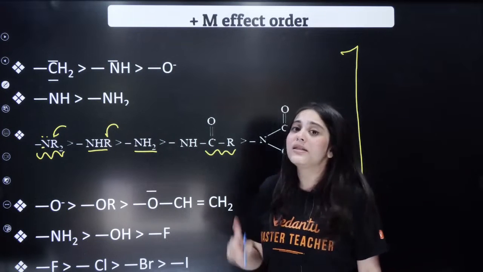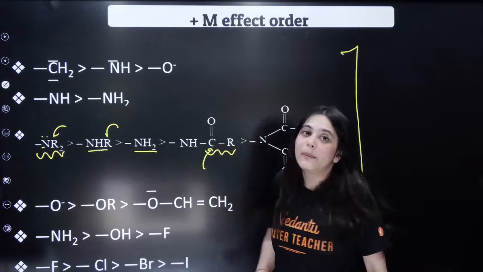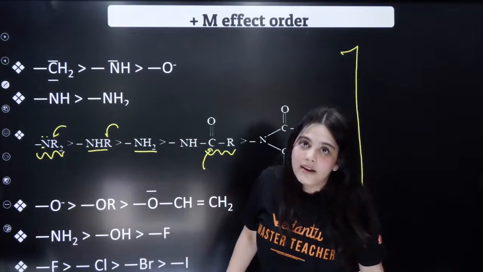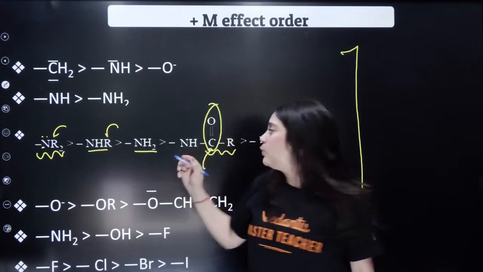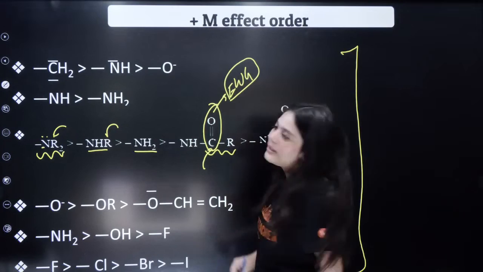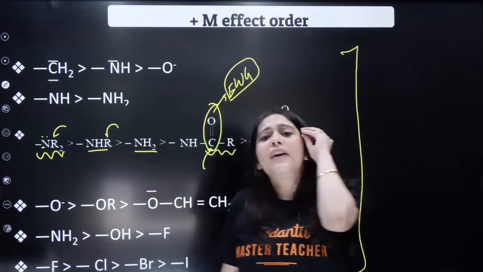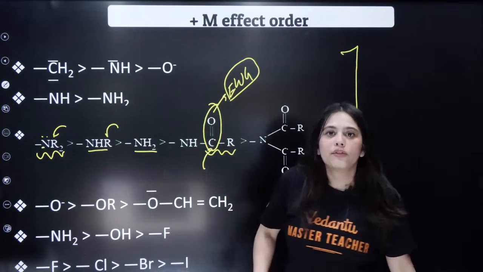So always remember one other thing. Whenever there is a compound or an atom with a multiple bond, all these multiple bonds have just one thing to do, which is these are electron withdrawing groups. Understand this thing. Always remember, whenever a multiple bond is there, just keep it in your head, that will be an electron withdrawing group.